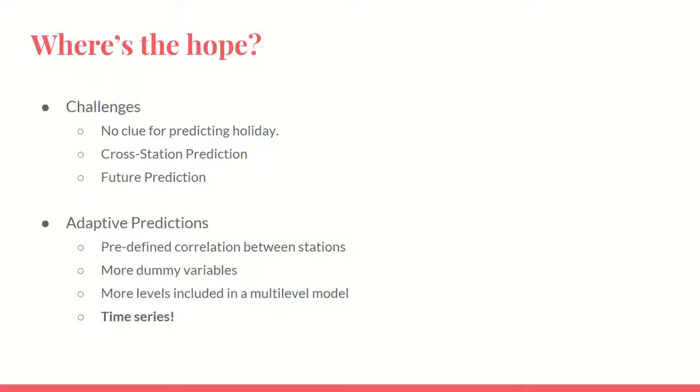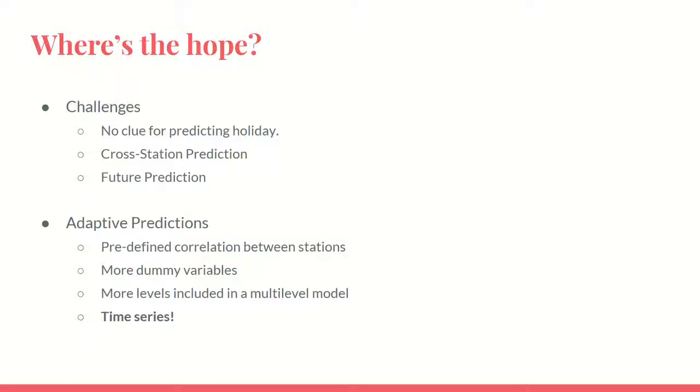To sum up, here are the challenges. First, we have no clue of predicting holidays. Like we have a spike at the January 1st midnight, so we don't have that much information. We have already used up all our features. And second, we don't know how to make cross-station prediction, and we don't know how to make future prediction.